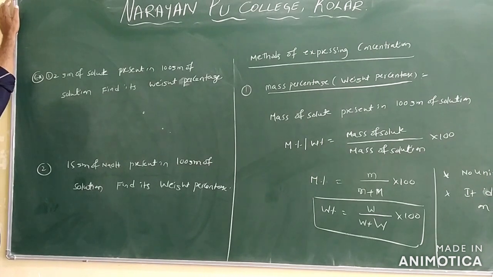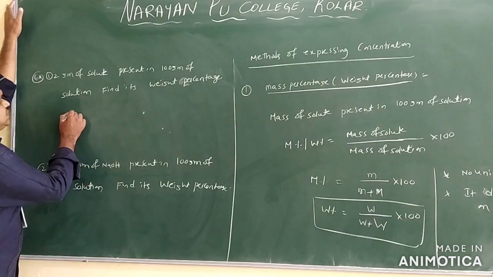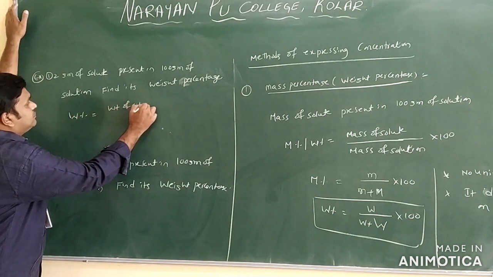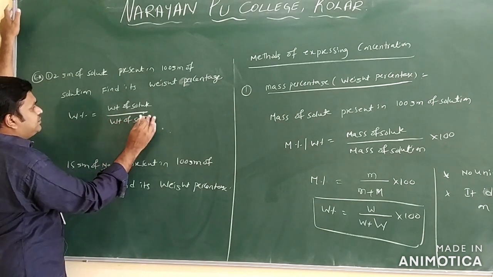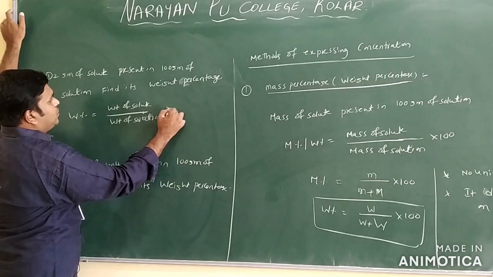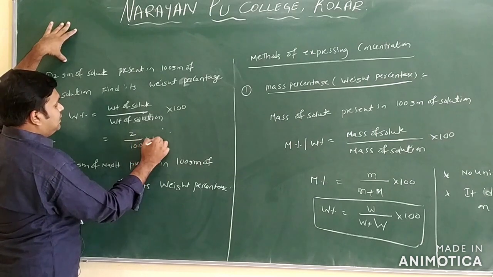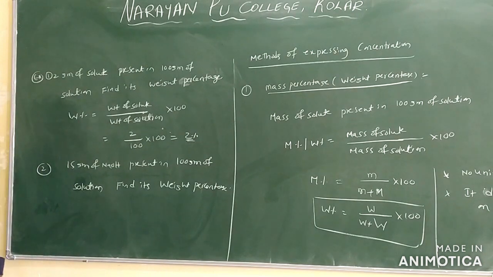See, I wrote here two examples related to concentrations. The first one is a mass percentage. 2 grams of a solute present in 100 grams of the solution. Find its weight percentage. 2 grams solute. What is the formula for weight percentage? Weight percentage is equal to weight of solute by weight of solution into 100. What is the weight of solute given? 2. Weight of solution, how much? 100, into 100 we have. What is the percentage we have? 2% only.